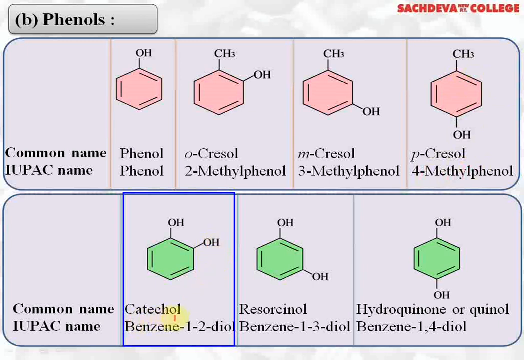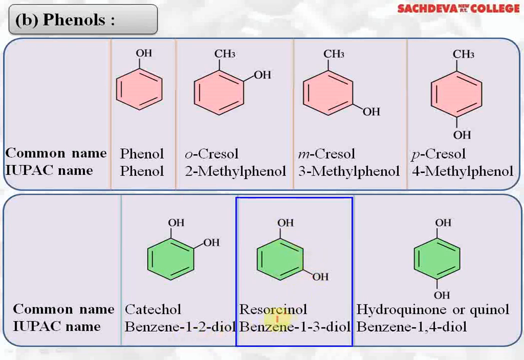Here we have 2 OH groups at the ortho position. Common name is catechol. IUPAC name is benzene-1,2-diol. When OH groups are at 1 and 3 positions, it is called resorcinol. IUPAC name is benzene-1,3-diol. When OH groups are at 1 and 4 positions, we call it hydroquinol, hydroquinone or quinol. IUPAC name is benzene-1,4-diol.